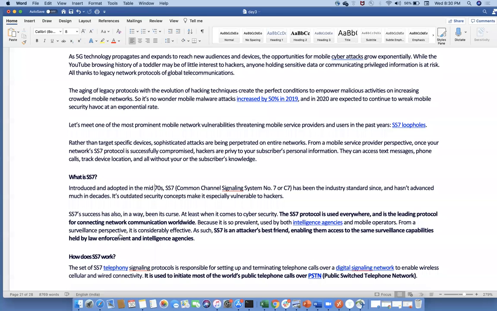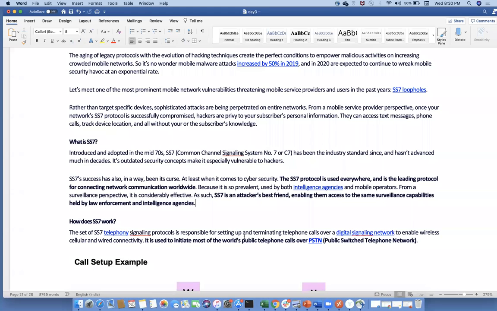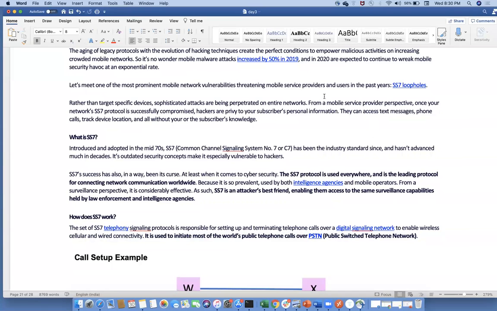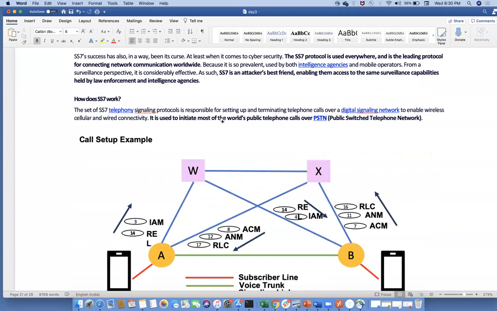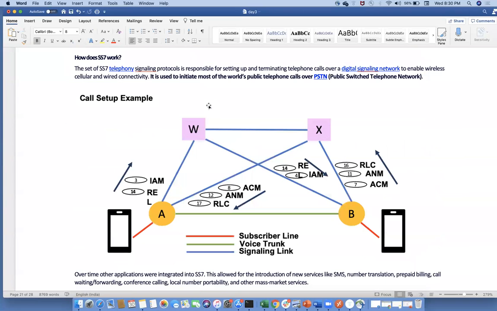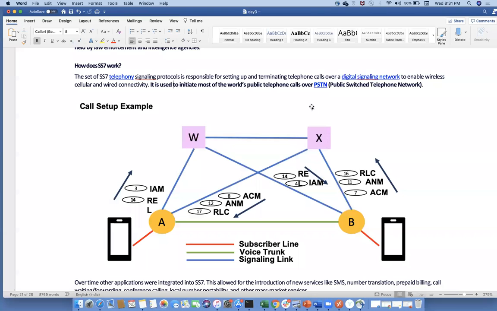The set of SS7 telephone signaling protocols is responsible for setting up and terminating telephone calls over digital signaling networks, to enable wireless cellular and wired connectivity. It is used to initiate most of the world's public telephone calls over the PSTN, public switched telephone network. So SS7 works basically with PSTN. Meanwhile, I'll give the complete information about SS7.